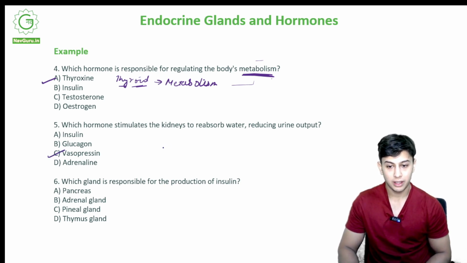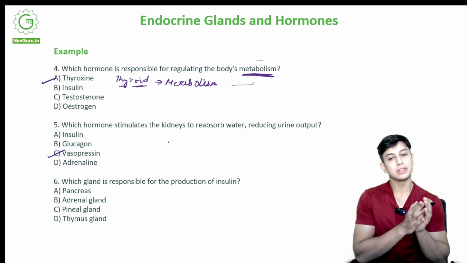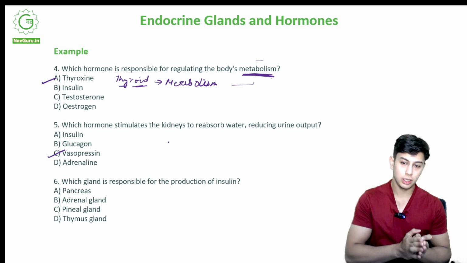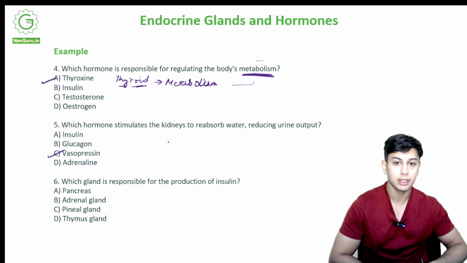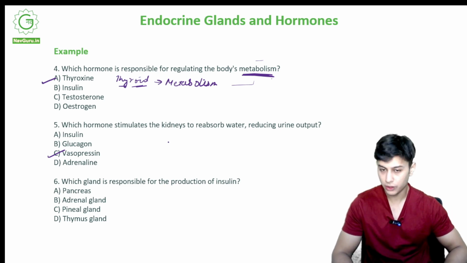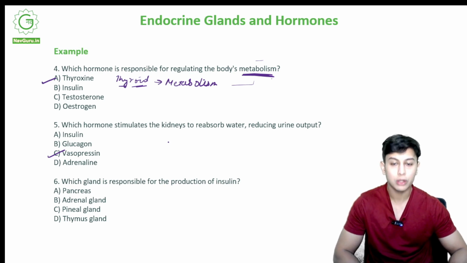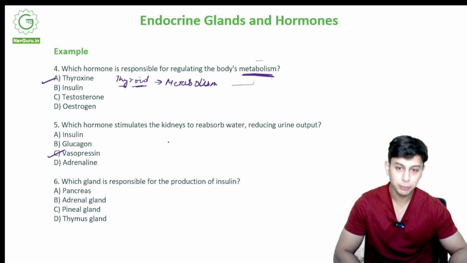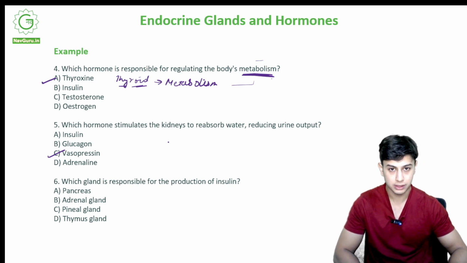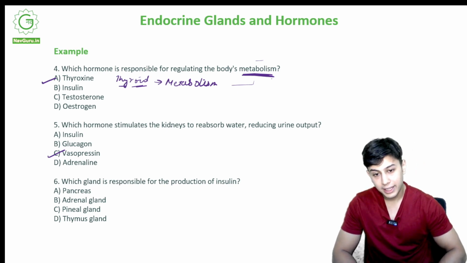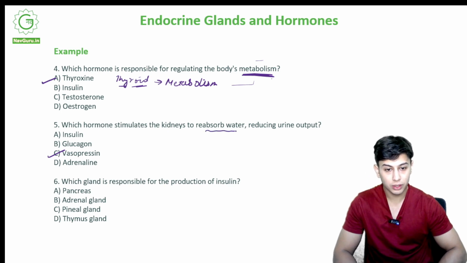Okay, let me tell you, have you seen a person drinking alcohol? All right, when they are drunk, right? We all have seen in movies or in personal life, we have seen people who drink. So what alcohol does to your body is it will direct your pituitary gland to produce more vasopressin. Okay, that directs the kidneys to reabsorb water and reduce the urine output. This happens on alcohol.